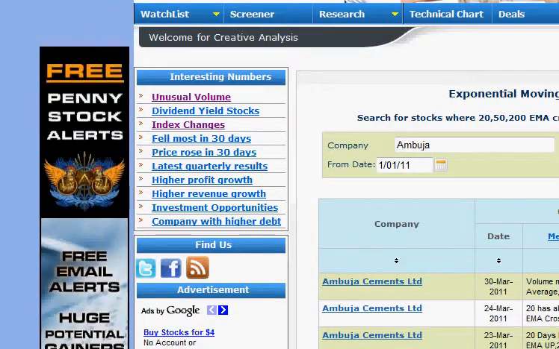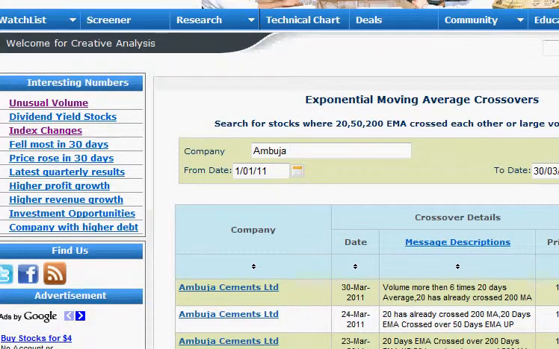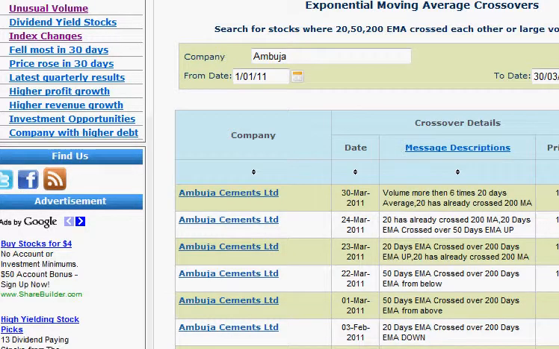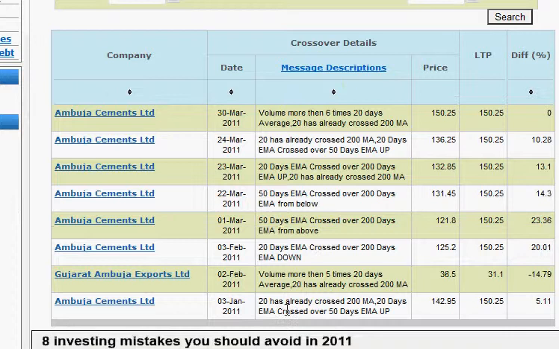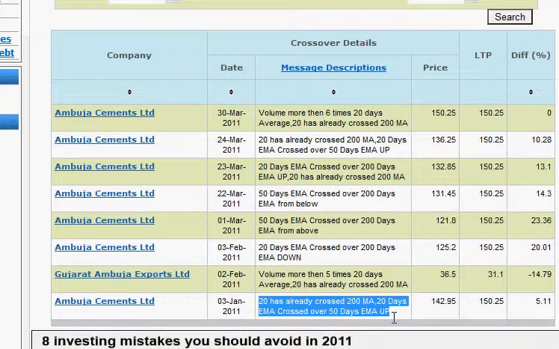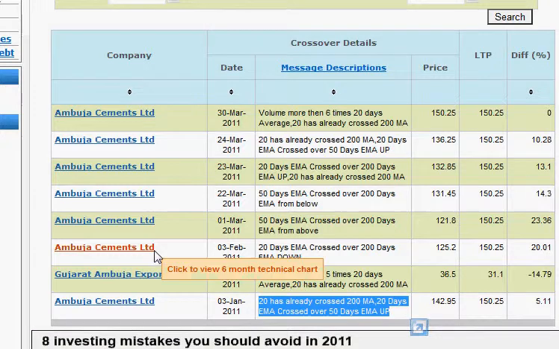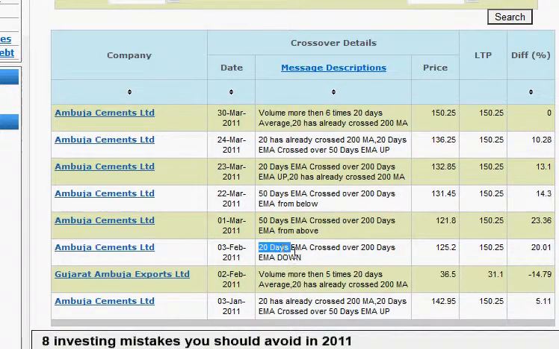You will see a couple of trends: first the 20-day EMA crossed the 50-day EMA up, then a volume day. This is Ambuja again. Then on 3rd February, the 20-day EMA crossed the 200-day EMA down.